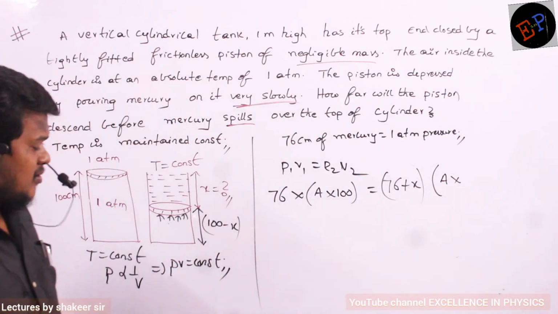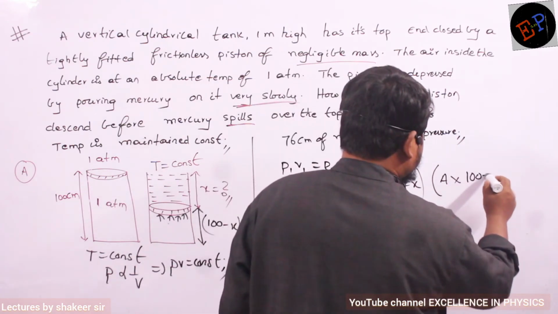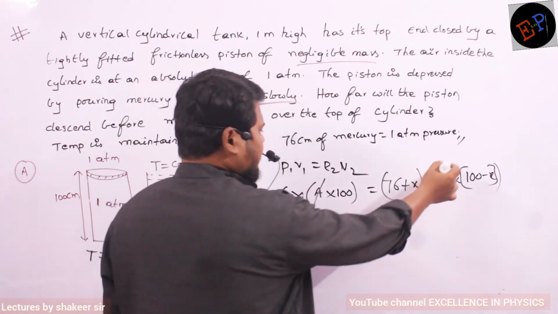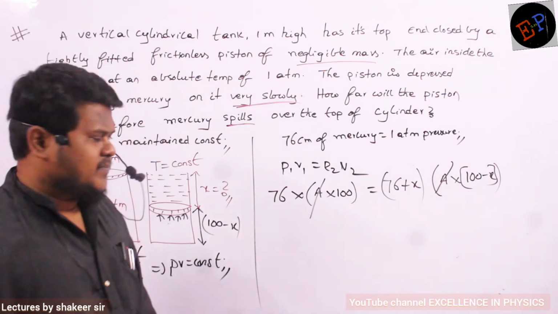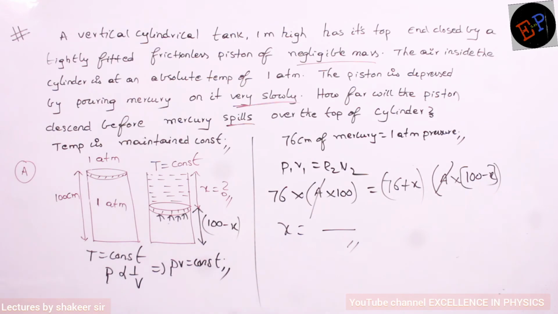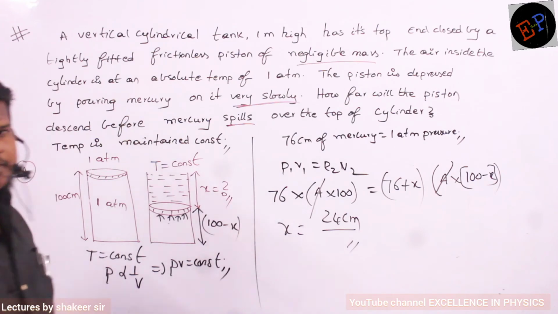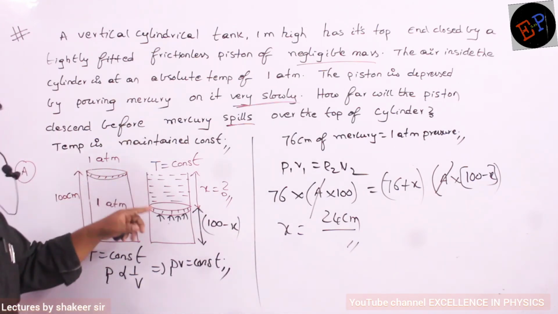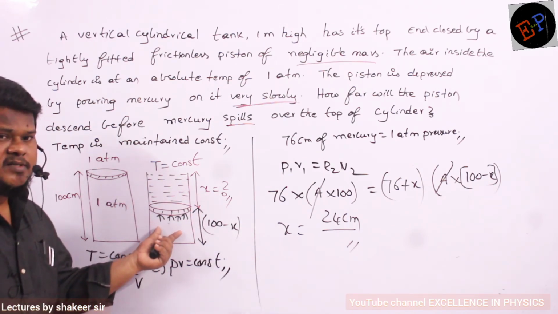But what is the length of column now? Length of column is only 100 minus X. So, multiplied by 100 minus X. Okay. So, A and A will get cancelled. Now, what is the only variable I have? X is the only variable which I have. So, just to calculate the X value, that is my required answer. Therefore, answer is 24 centimeters. So you can pour mercury only up to how much length? 24. After that mercury starts spilling downwards, because pressure cannot increase beyond a certain value.